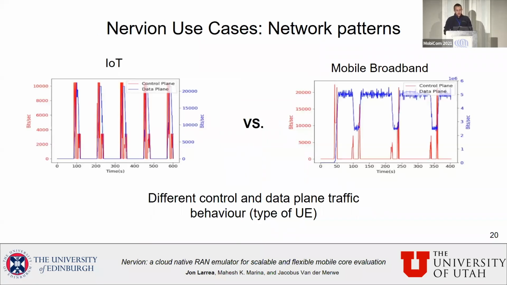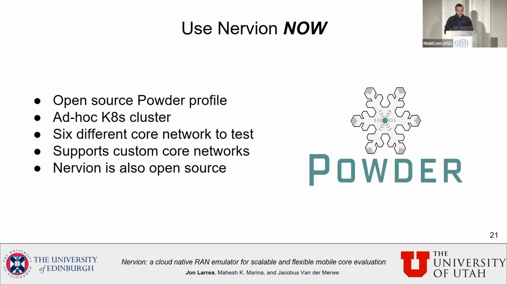And finally, we also show how Nervion can be used to generate different kinds of network patterns. For instance, here we are showing how Nervion can be used to generate IoT behaviors or mobile broadband behaviors. As you can see in those two graphs, the red line represents the control plane traffic, whereas the blue line represents the data plane traffic. Both sides are completely different, showing that with Nervion you can get any type of UE emulated.